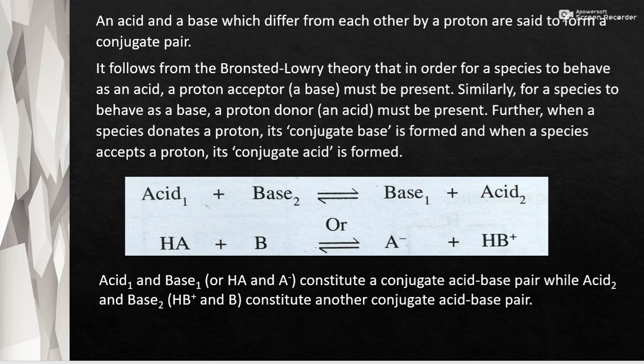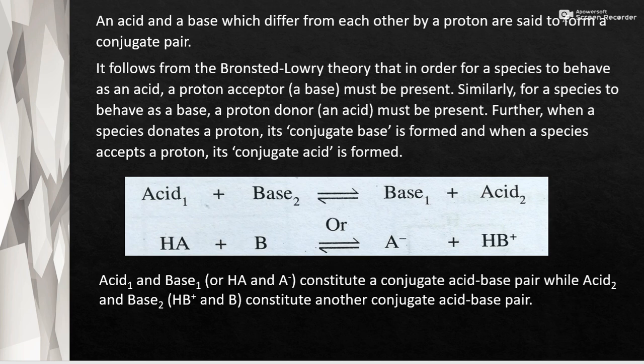Okay, so when we see this equation, that is acid 1 plus base 2 gives base 1 plus acid 2, this base 1 is coming from this acid 1. When acid 1 donates a proton, it will become base 1, and when base 2 accepts the proton from acid 1, it will become acid 2.